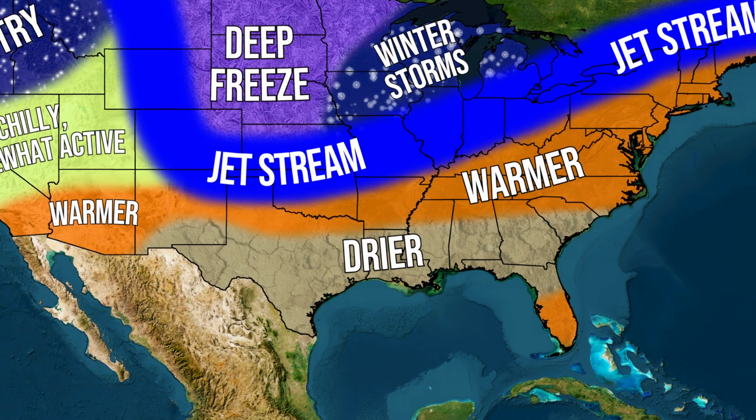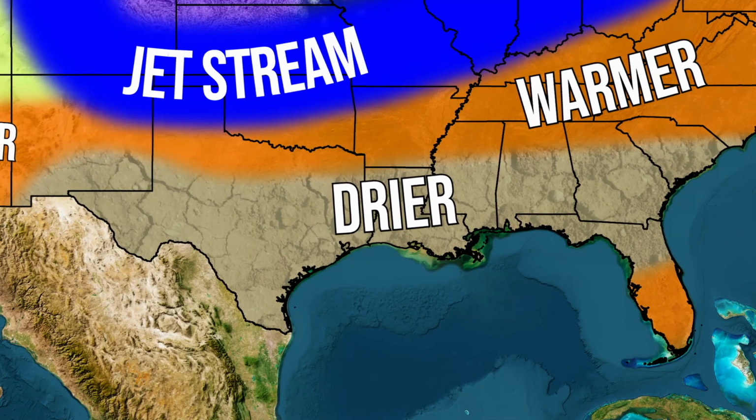Now in our final region here, we see drier. Again, this doesn't mean you're going to be going to a drought. I know the way I made this map, it looks like it's a desert, but that doesn't mean that you're expecting major drought conditions. That is just to indicate that you're expecting drier conditions overall. So overall, you're not expecting major drought conditions, just a little drier than usual.